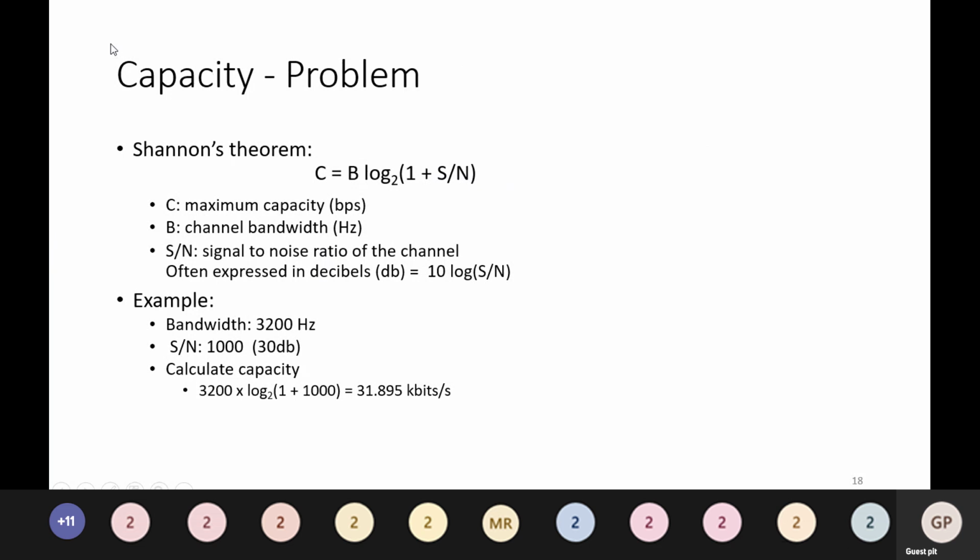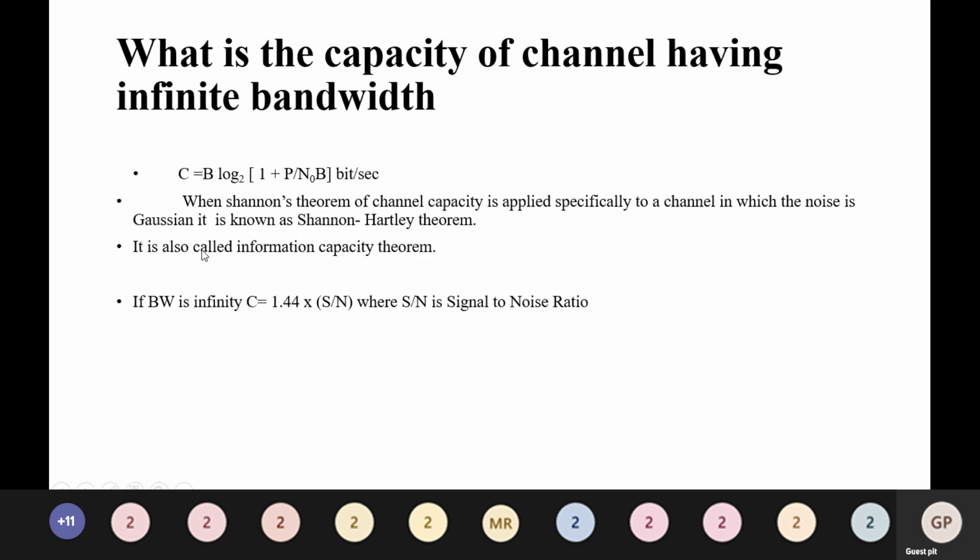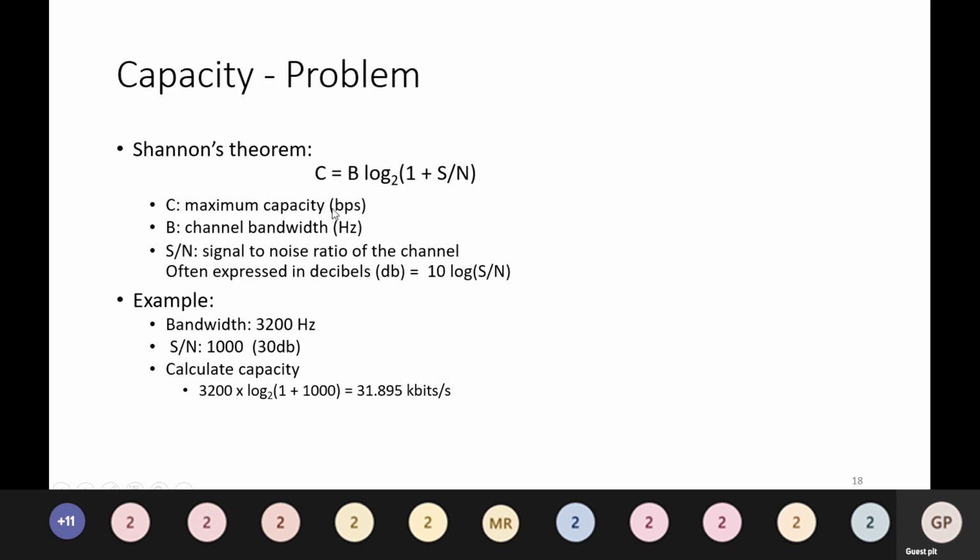So, capacity problem. Shannon's theorem: C = B log base 2 (1 + signal to noise ratio). C is the maximum capacity in bits per second, B is the channel bandwidth in hertz, and the signal to noise ratio of the channel is often expressed in decibels, which is 10 log of the signal to noise ratio.